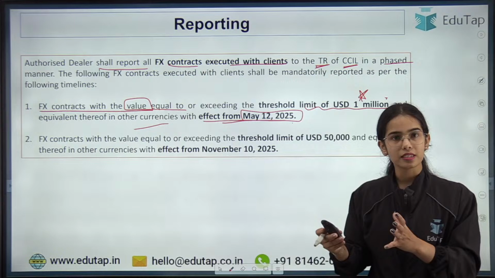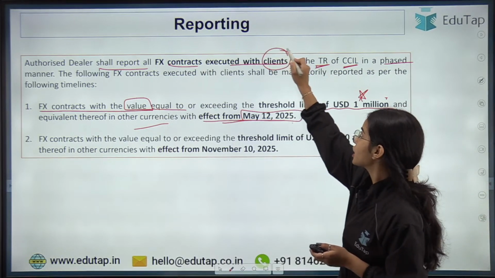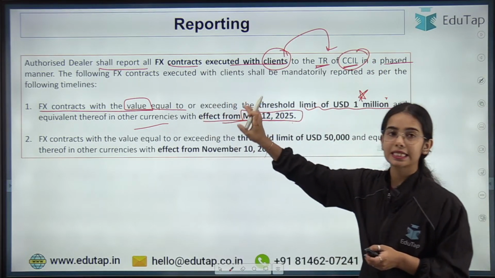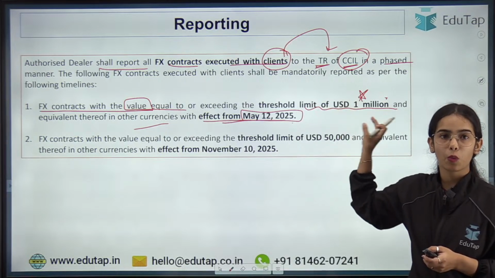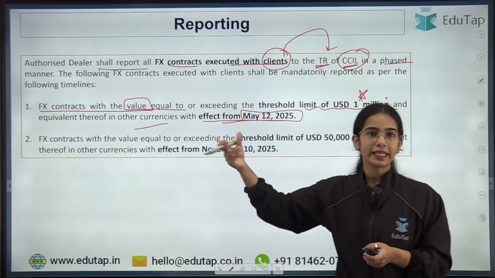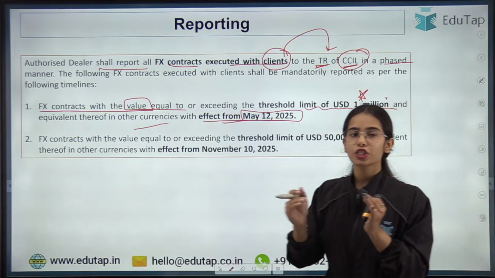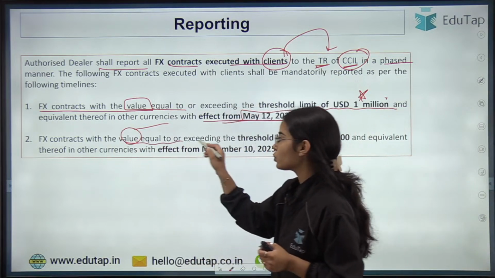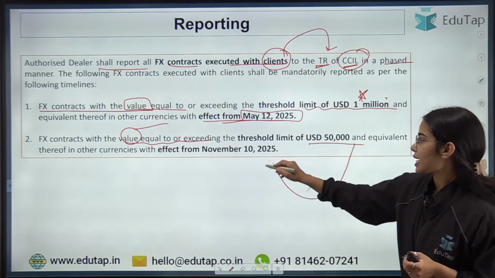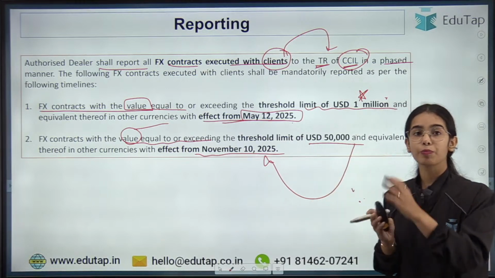So the authorized dealers have to report all the foreign exchange contracts executed with clients to the trade repository of the CCIL if it is equal to or exceeding the threshold limit of USD $1 million or equivalent in other currencies with effect from May 12, 2025. Okay. The foreign exchange contracts having the value equal to or exceeding 50,000 USD have to be informed from November 10, 2025. So these are the reporting rules.